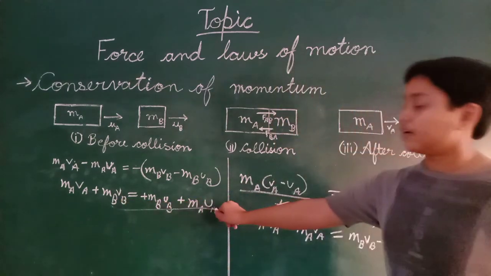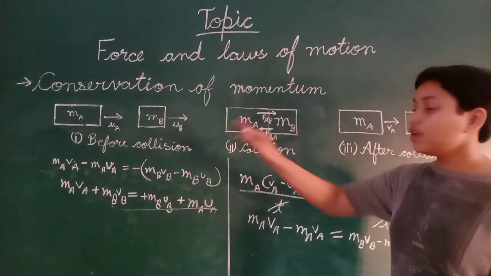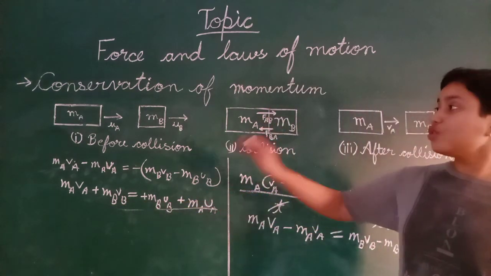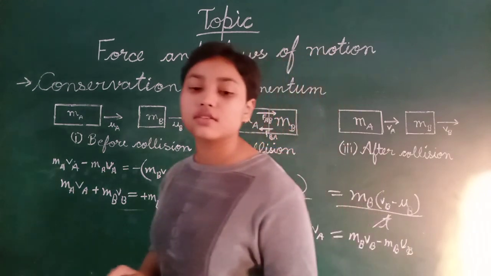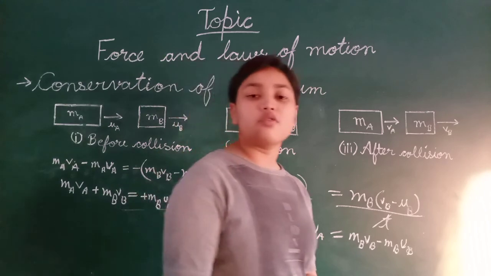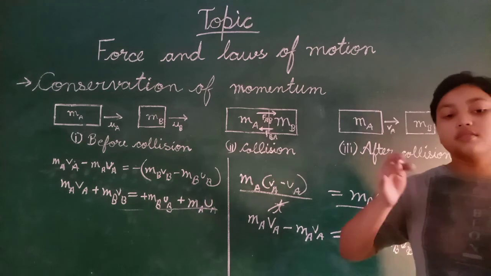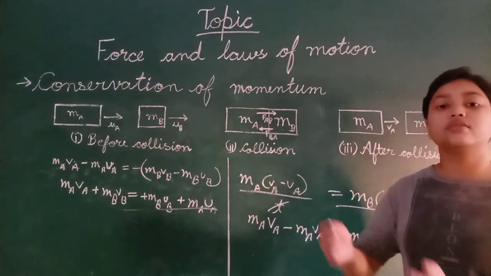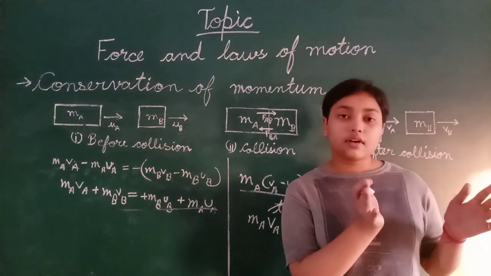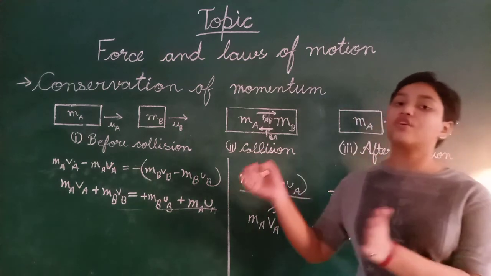As you can see here, when we shift this, then we can get the same value as here. So all the conservation laws, conservation of energy, conservation of mass, etc., state that the conservation of that particular thing remains the same. Suppose we are studying the conservation of mass.